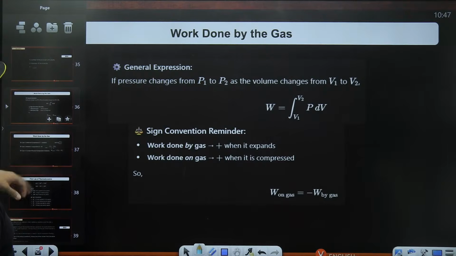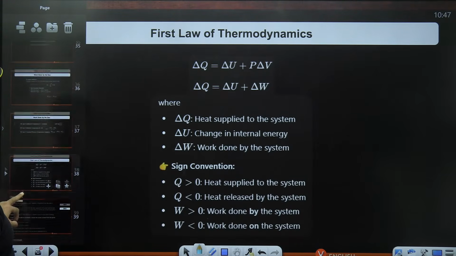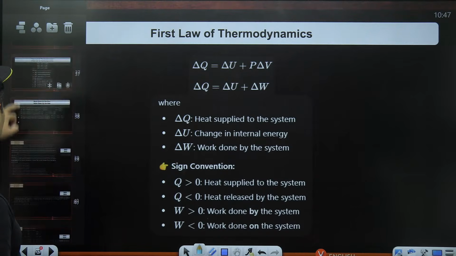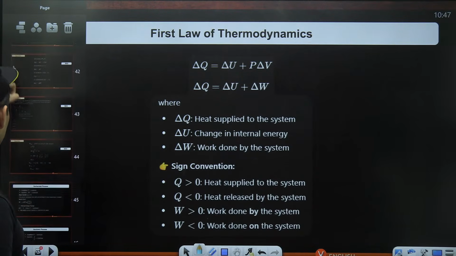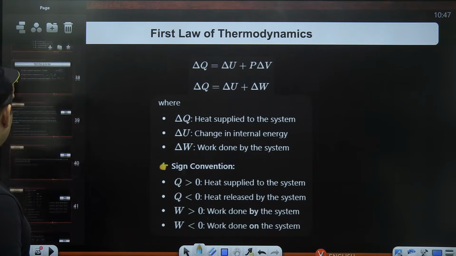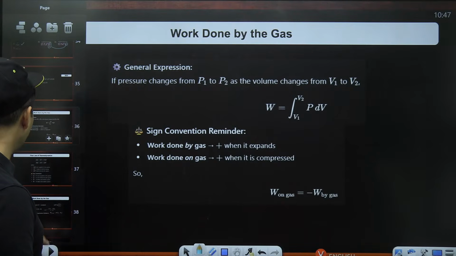So we have now come to work done by the gases and the first law of thermodynamics, and also the different processes that we have. We should go one by one. Let's go to work done by the gas. Heat is done. Internal energy is done.